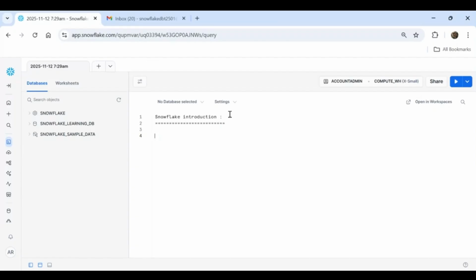So first of all, what is Snowflake? Snowflake is nothing but a data warehouse. A warehouse is something where we gather all the items into a single place. Let's say, for example, Amazon, Flipkart, or any online shopping portal.